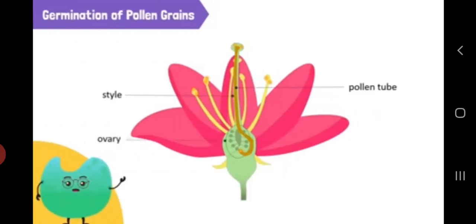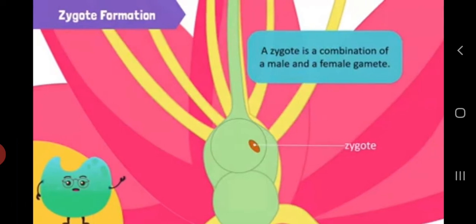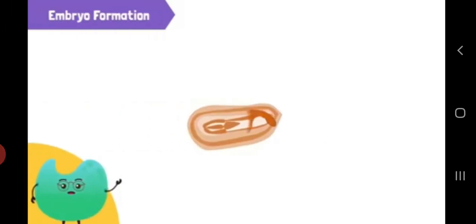The male gamete is released into the ovule and it fuses with the egg or the female gamete. So, the fusion of the male and female gametes to form a zygote is called fertilization.